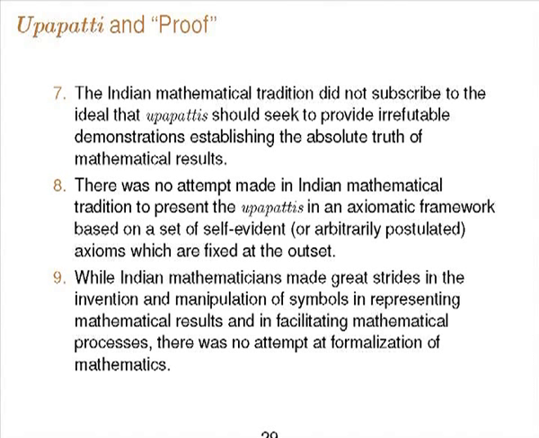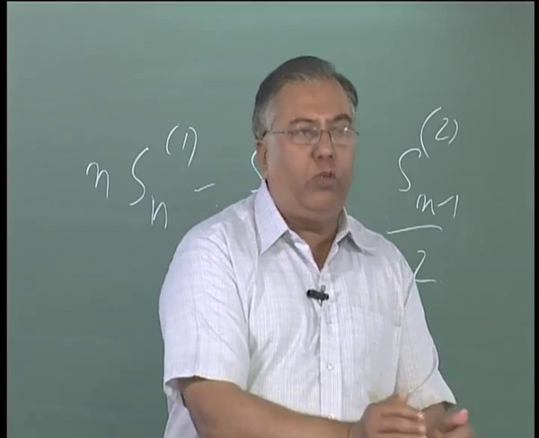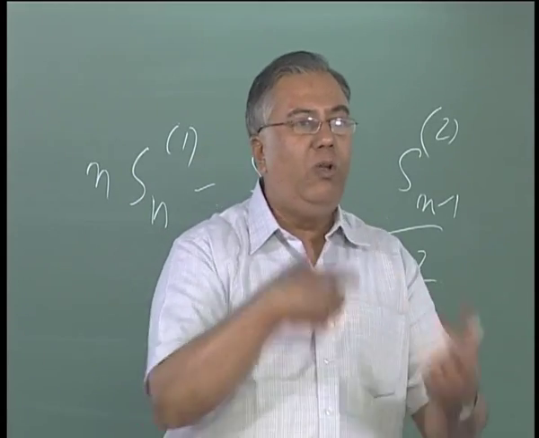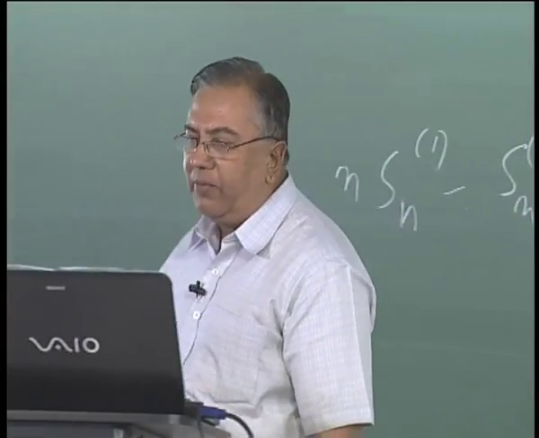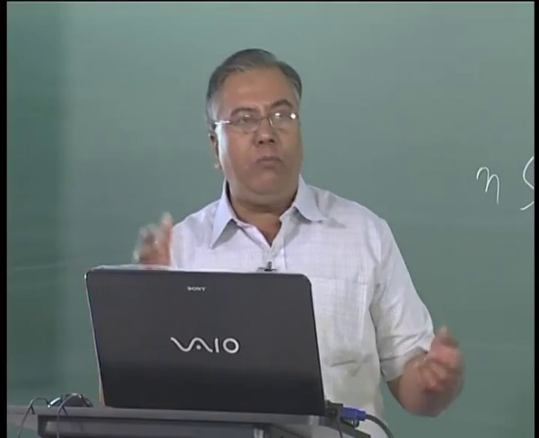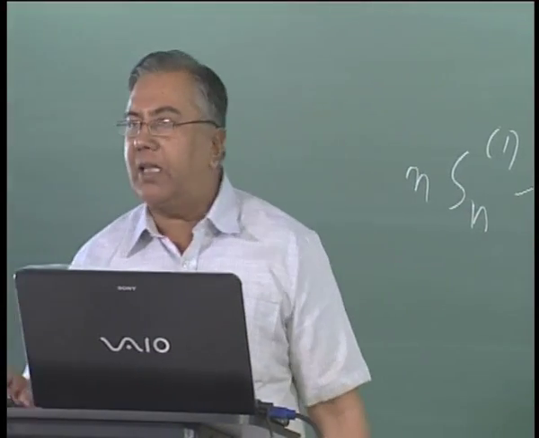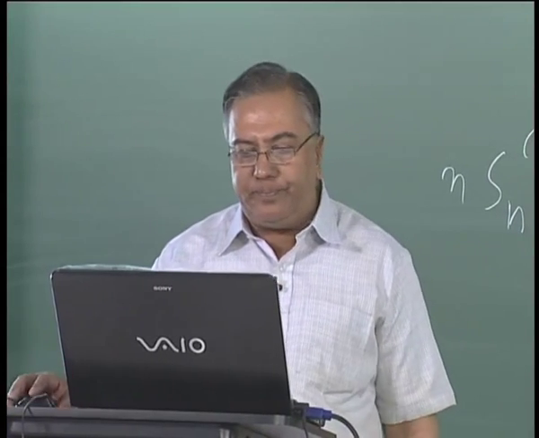Writing down axioms once and for all is important in a mathematical system which depends on the reductio ad absurdum, because there the axioms are all put together, and anything that contradicts them is used to prove other results further and further. In a tradition where reductio ad absurdum is not used in that way, more and more postulates keep coming along the way as you keep building up your mathematical framework. Axioms are not listed right at the beginning.